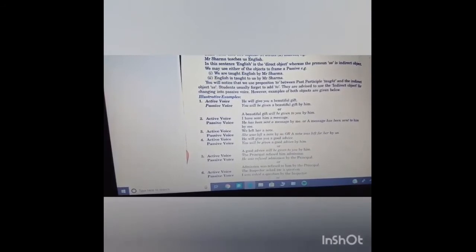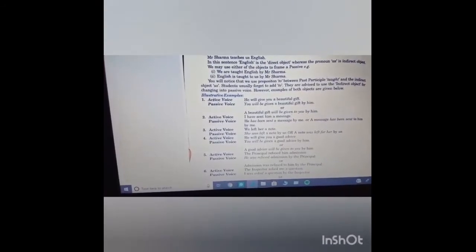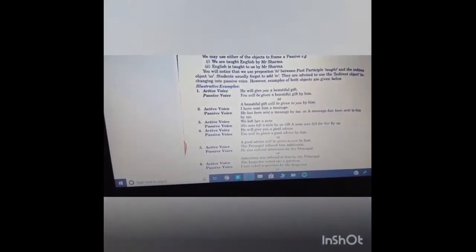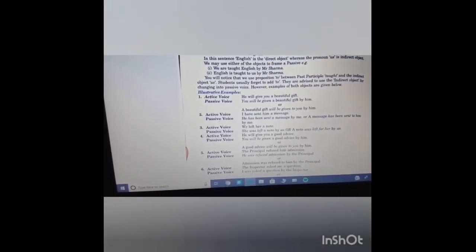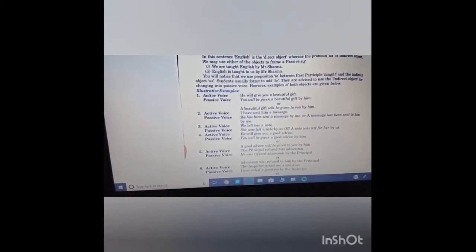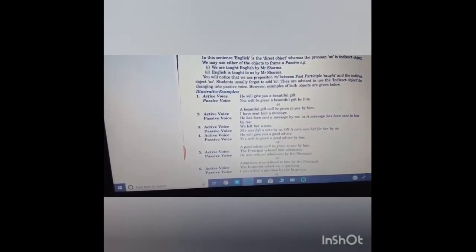Basically, students usually forget to add to. They are advised to use the indirect object for changing into passive voice. Students forget to add to between them, so it is advised to use the indirect object while converting into passive voice. Some illustrative examples. Active voice: He will give you a beautiful gift. Passive voice: You will be given a beautiful gift by him, or a beautiful gift will be given to you by him.